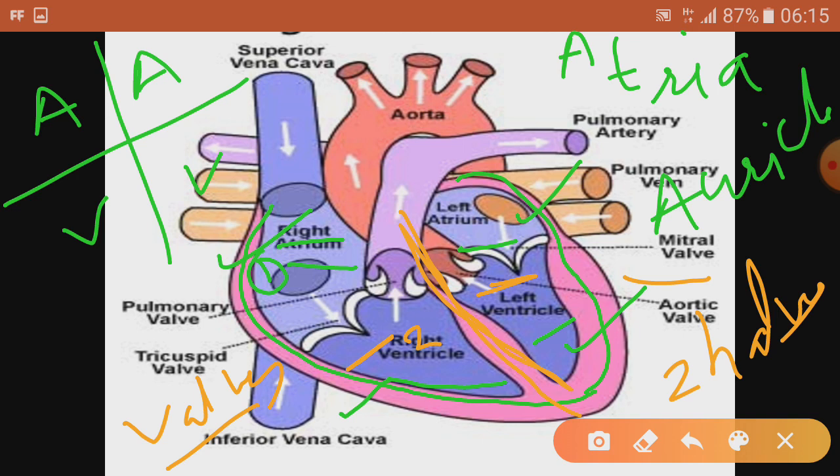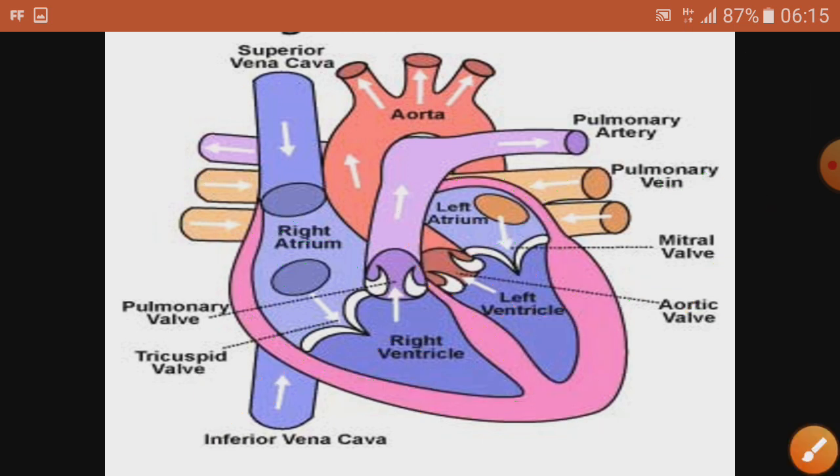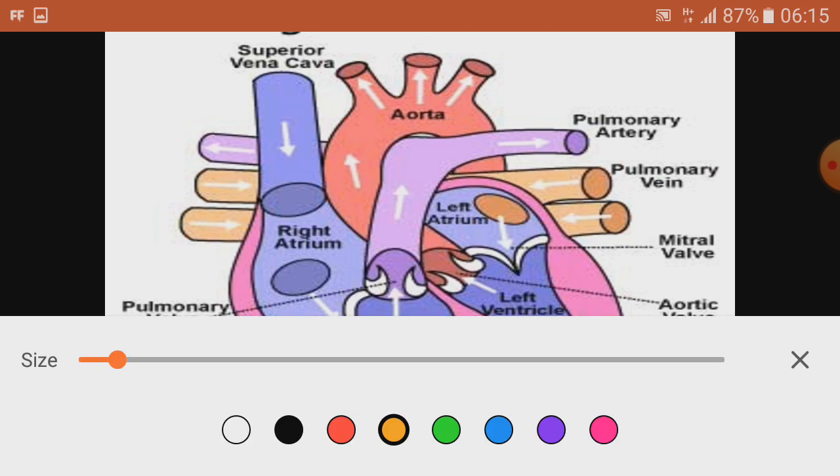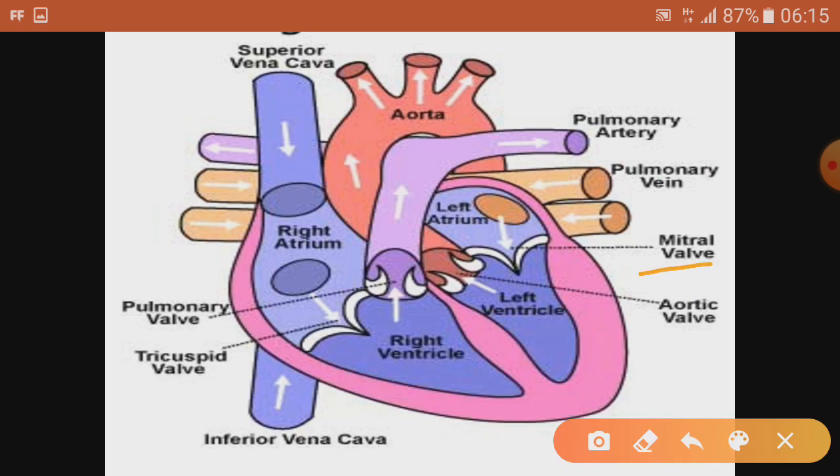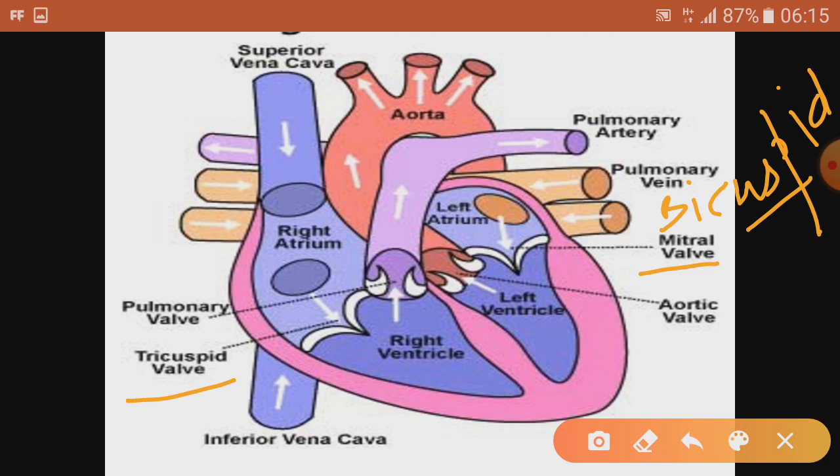You can learn by 32. 33 means tricuspid, 2 means bicuspid. Mitral is also known as bicuspid. This one is also called bicuspid valve. So we have got tricuspid valve on this side, the right side, and on the left side we have got bicuspid. You can learn, or mitral, your choice.